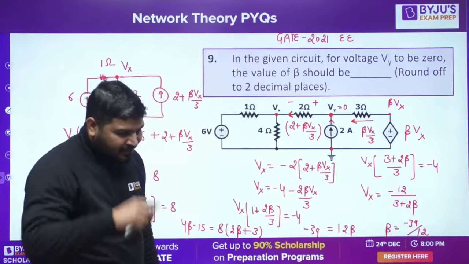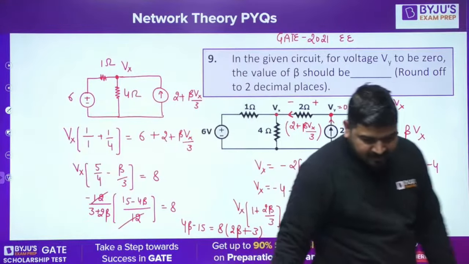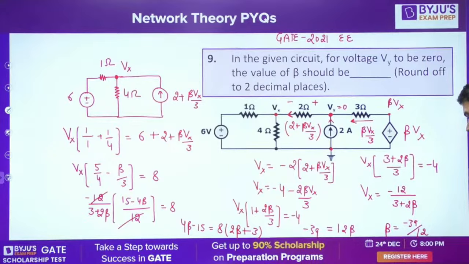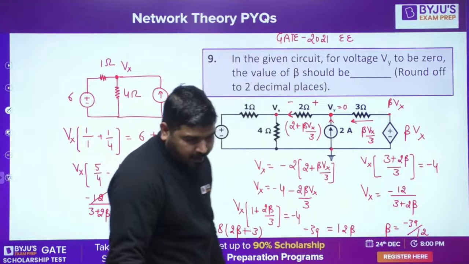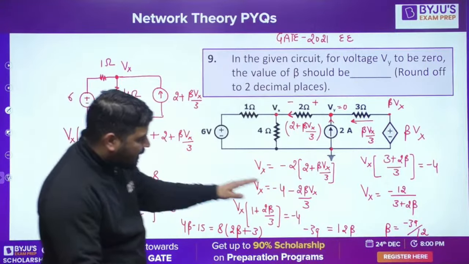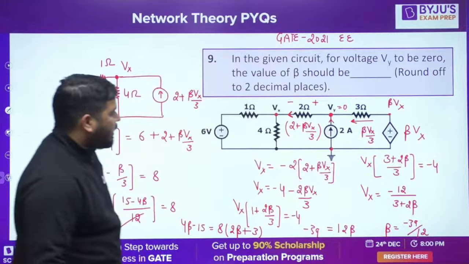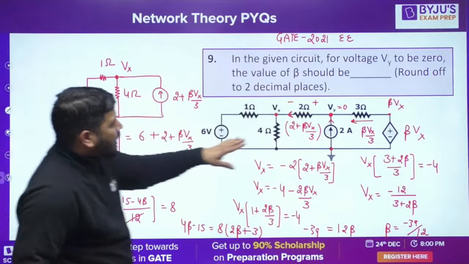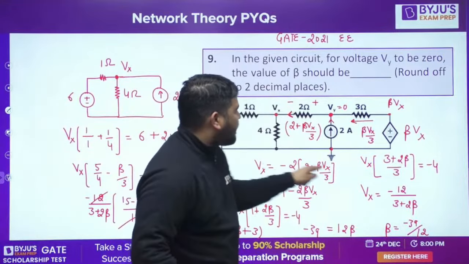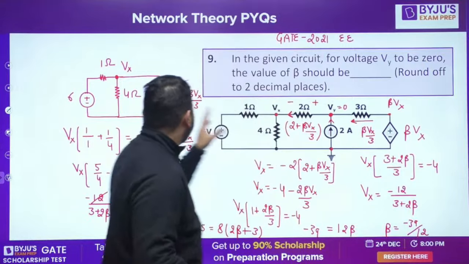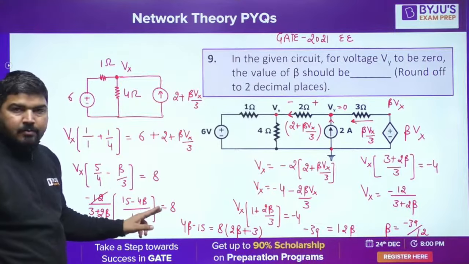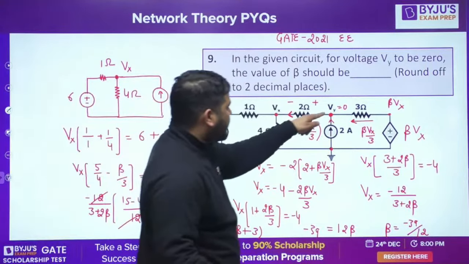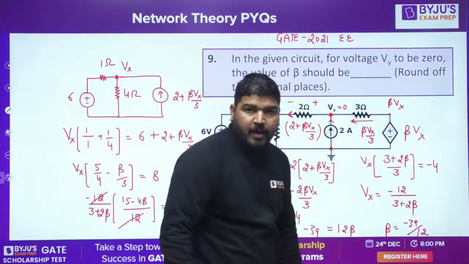Please check this value whether it is correct or not. I hope that the calculation part is correct. Okay. Because if the calculation part is correct, I think then everything is fine. So what I did is first I calculated this current, and then I replaced this entire circuit with a constant current source and applied the nodal, and I have written the nodal equation. Fine. The second thing is, I know this current now, and this voltage is 0, it is provided to us.